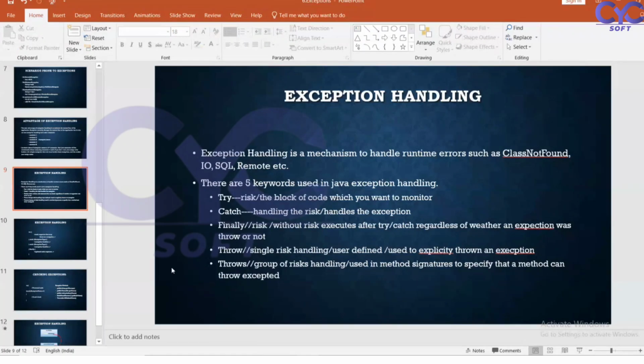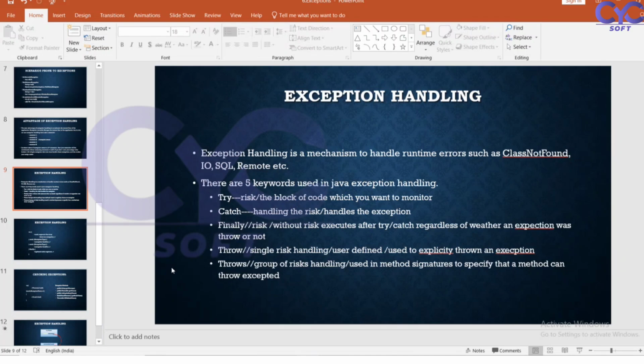Hi guys, today we are going to discuss exception handling. Exception handling is a mechanism to handle runtime errors, to ensure that the normal flow of the application is maintained.